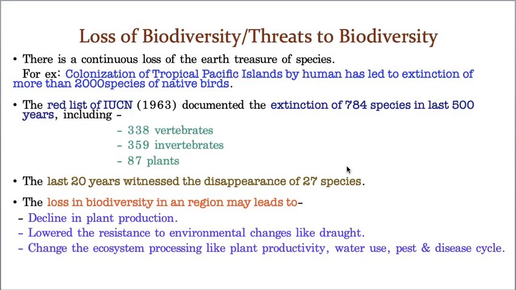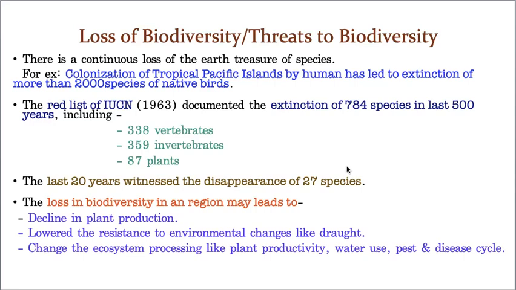And lower resistance to environmental changes like drought. If any small calamity comes also, the environment faces lots of disturbances. So that tolerance limit has gone, and it changes ecosystem processes like plant productivity, water use, pest and also disease cycles. That means almost every factor included in this ecosystem will be badly affected if you have the loss of biodiversity.